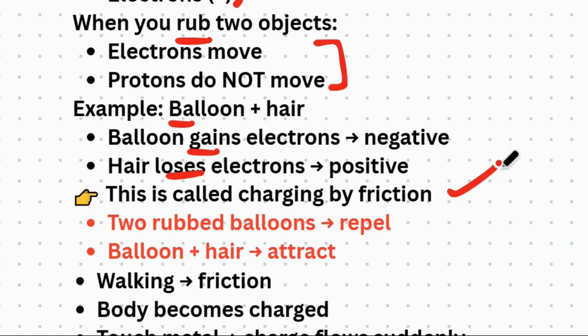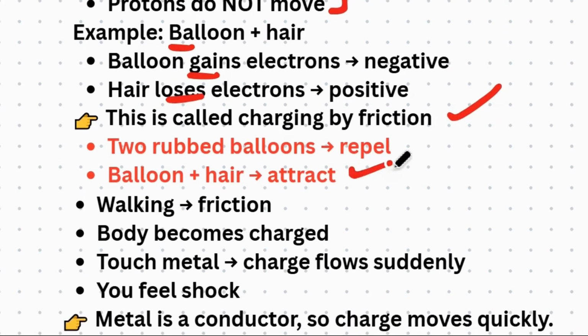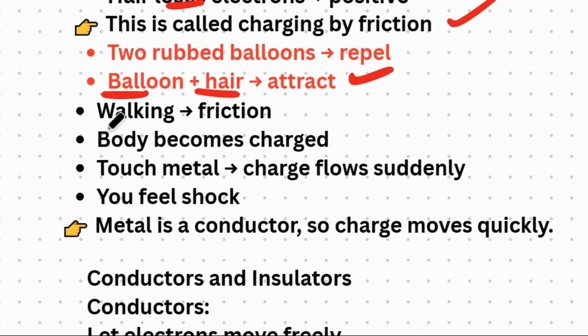This is called charging by friction. The balloon and the other object attract because they develop opposite charges, because they are two opposite objects, not the same ones. Also, there's another example: walking. When you walk on the ground, it causes friction, right? After getting friction, your body is charged. The electrons are moving now.